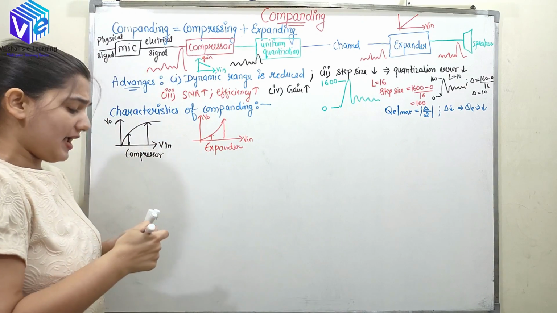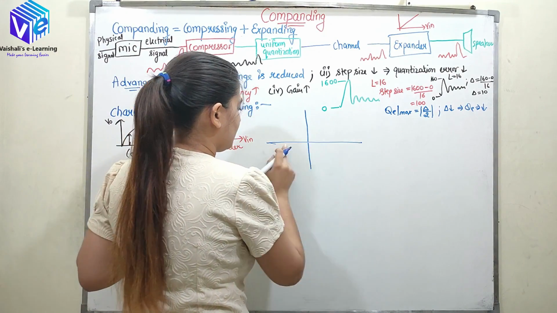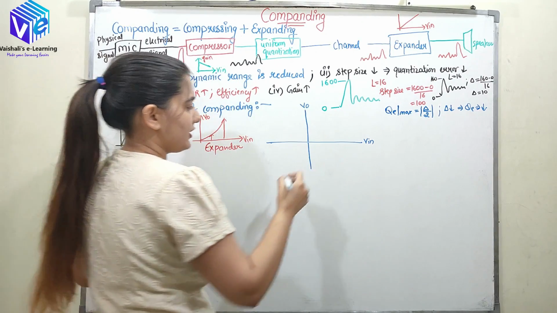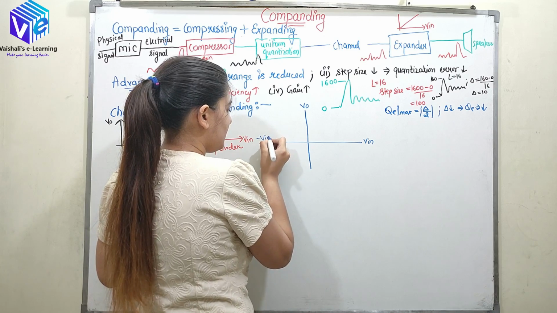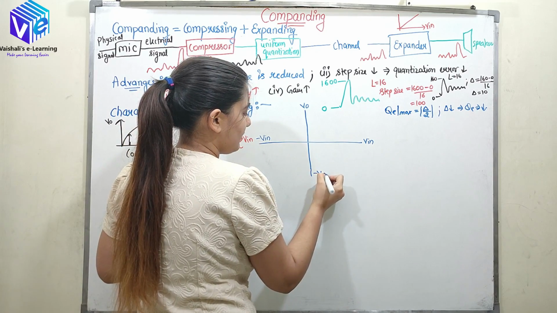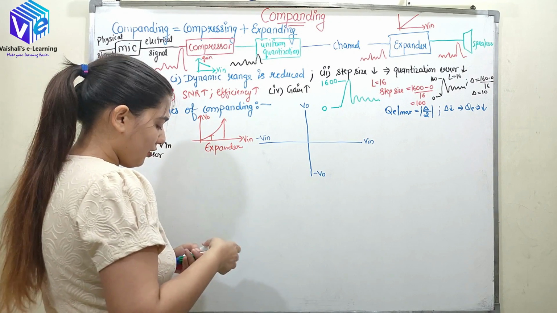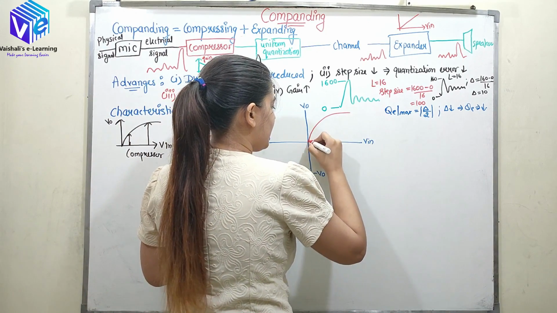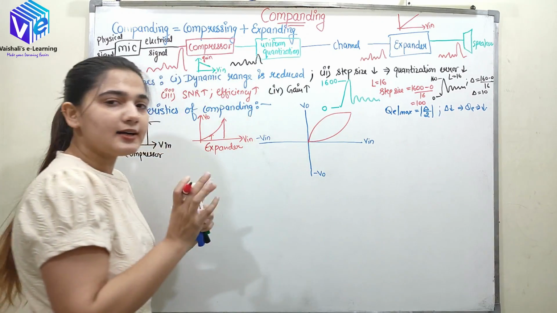Now if I combine both of them, what would happen? This is my input voltage, this is my output voltage. These are negative V in, negative V out. Here if I draw both of them, this is the compounder, which comprises both.